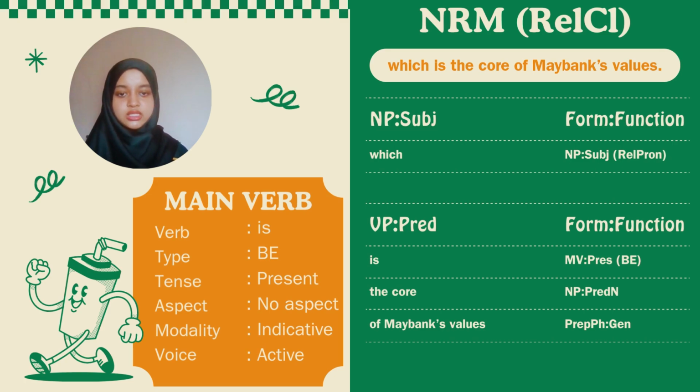So under this clause, we have two branches, noun phrase subject and verb phrase predicate. For the noun phrase subject, we have which, that acts as relative pronoun. And under the verb phrase predicate, we have the main verb is, the noun phrase predicate noun, the core, and the last one is the prepositional phrase that acts as genitive, as it has of phrases, of Maybank values, which modifies the core.